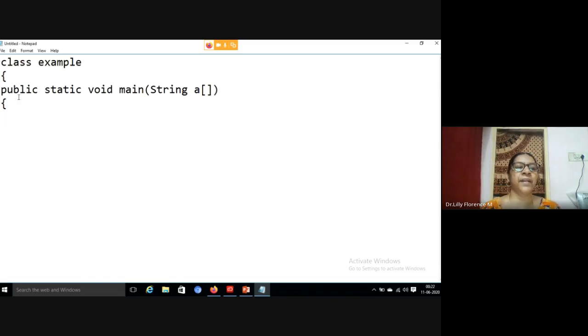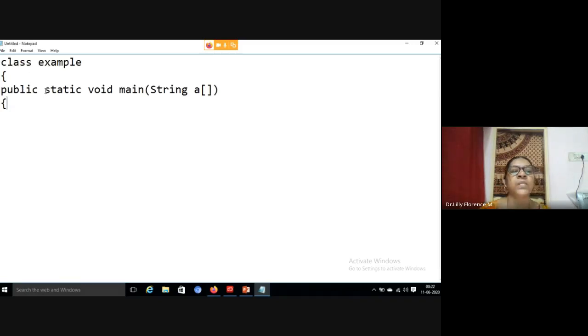So the Java execution will start from the main method, but the main method should be inside a class. So, class Example, and when you save the file, the name should be Example. The file name and the class name should be the same. Public static void main: we define the main method as public. Why? Because we can execute this outside our program. So it should always be public.